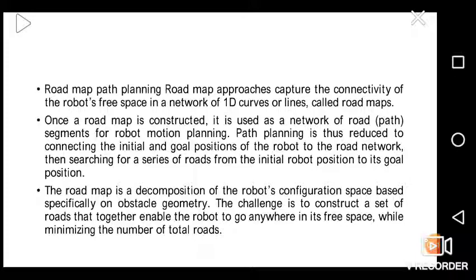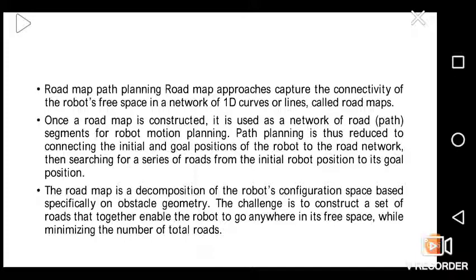The roadmap path planning approaches capture the connectivity of the robot's free space in a network of one dimensional curves or lines called a roadmap. Once the roadmap is constructed, it is used as a network of road path segments for robot motion planning. Path planning is thus reduced to connecting the initial and goal position of the robot to the road network, then searching for the series of roads from the initial robot position to its goal position.